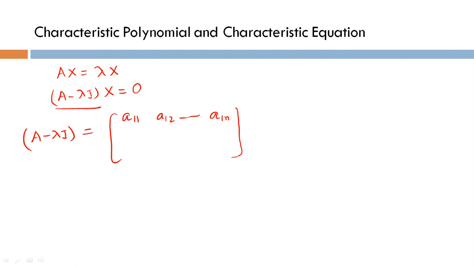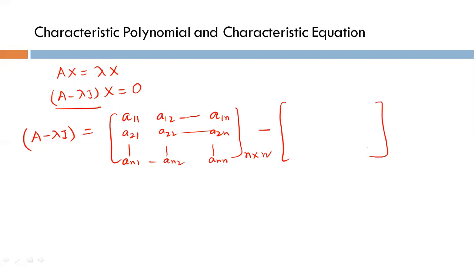It is an n cross n matrix. A21, A22, A2n, and an1, and so on, an2 and ann, minus lambda I. If you multiply lambda with the identity matrix where I is an n cross n matrix, you will get a scalar matrix with the diagonal entry lambda, and the rest entries will be 0, 0, 0.